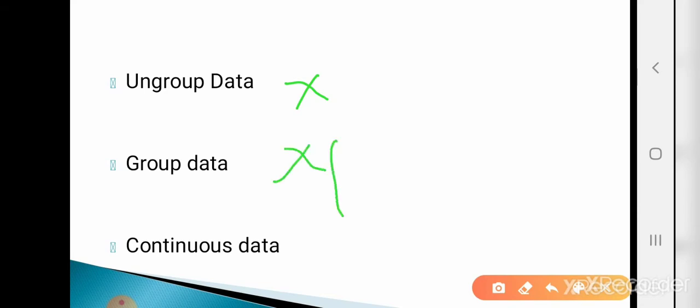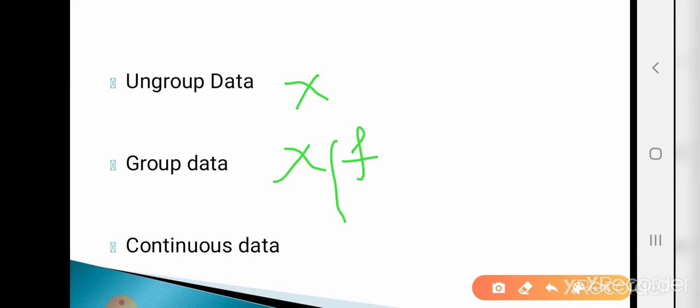First of all, we see what is meant by ungrouped data, group data and continuous data. If we are given, for example, only the values of x's, then that data is called ungrouped data. If we are given the values of x along with their frequency, that means a discrete frequency distribution, then such data is called group data.